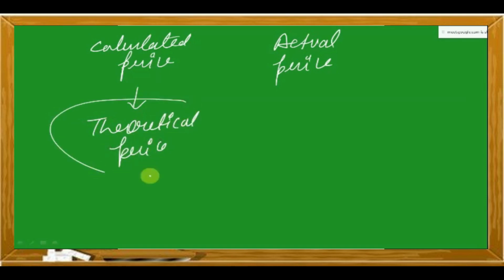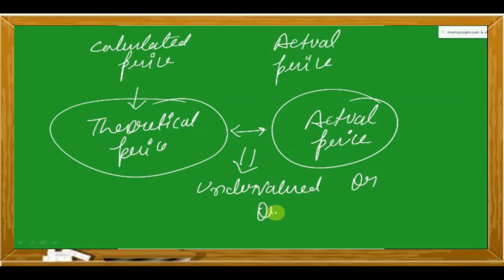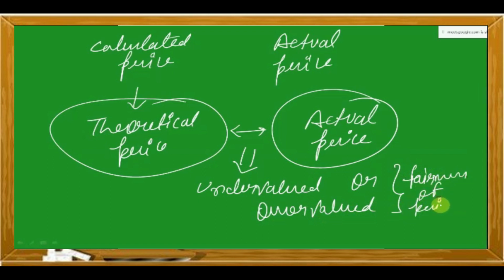This calculated price is also called as theoretical price, and there will be an actual price which is there in the market. So we'll be comparing these two, and based on that we'll be deciding whether it is undervalued or overvalued, or we can take the decision of the fairness of the price. The price is fair or not.